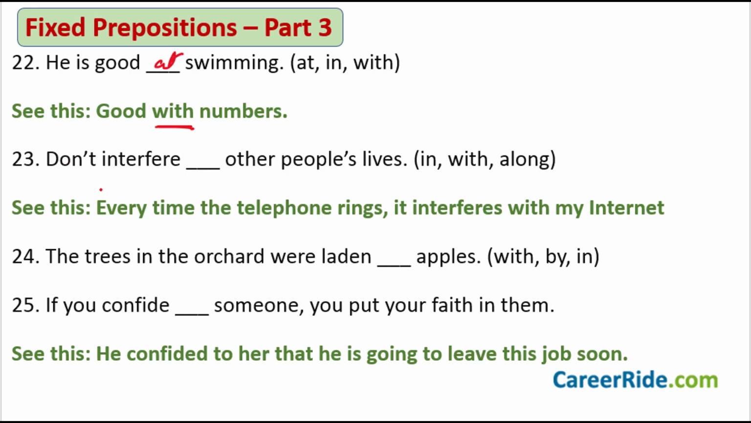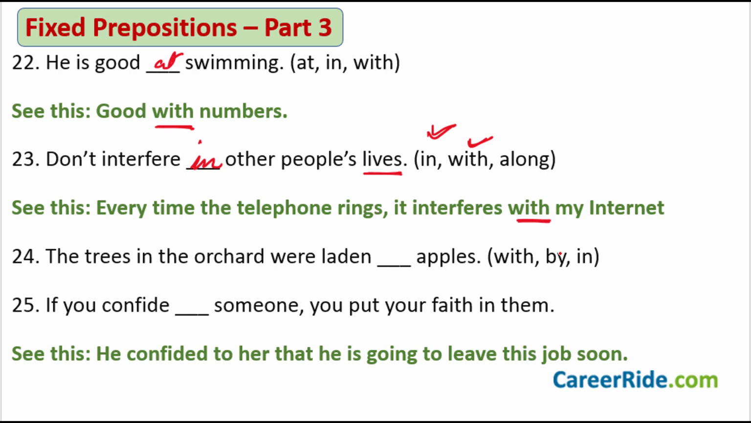Sentence number 23. Don't interfere dash other people's lives: in, with, along. Don't interfere in other people's life. Okay. Now see this construction. Every time the phone rings, it interferes with my internet. So a lot of students get confused between in and with. So whenever you are talking about somebody's life, okay, you say interfere in. Okay, don't interfere in somebody's life.